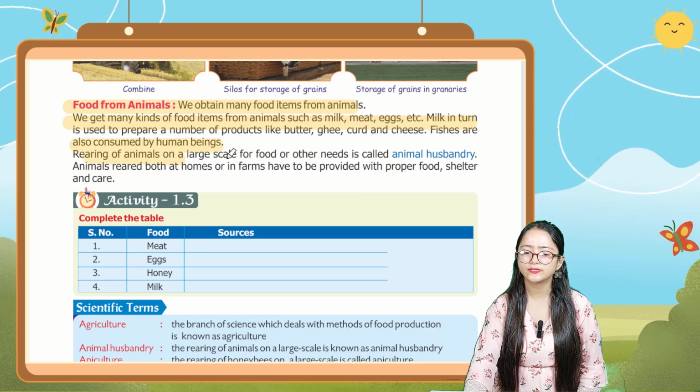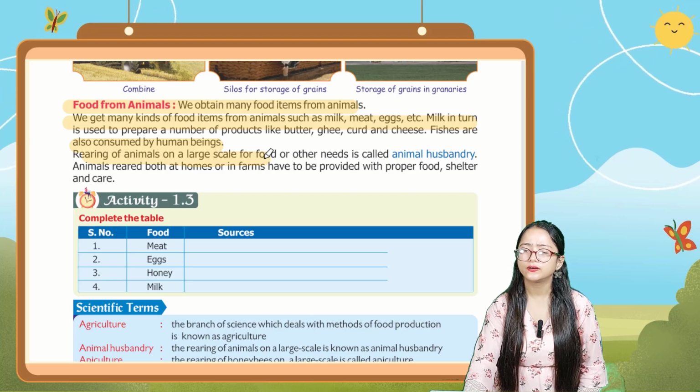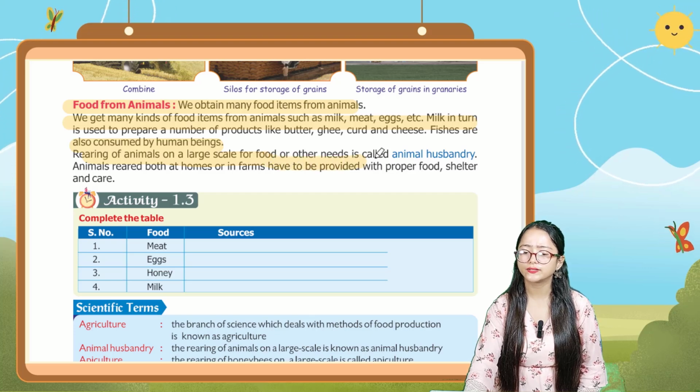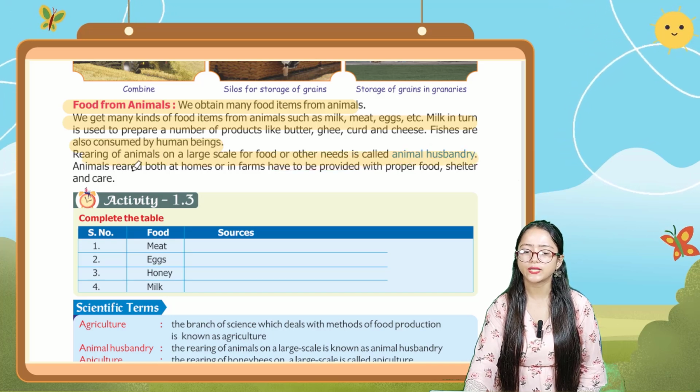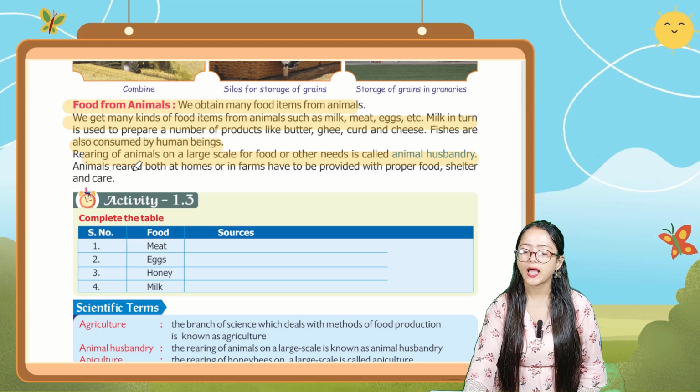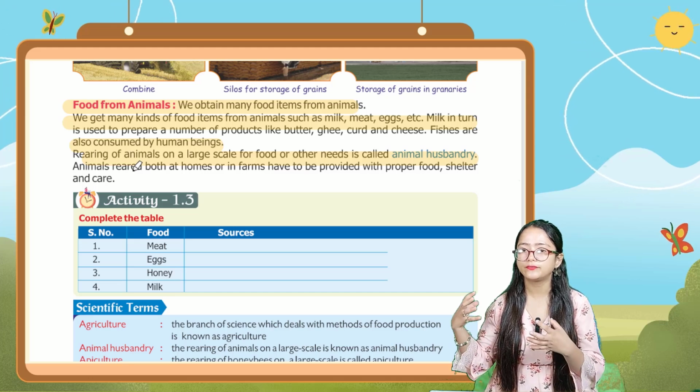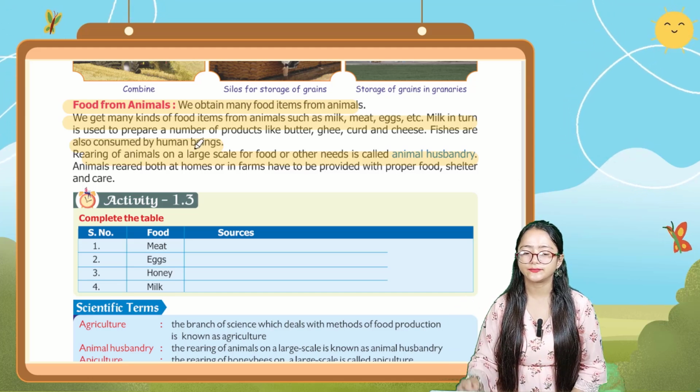Rearing of animals on a large scale for food or other needs is called animal husbandry. Animals reared both at homes or in farms have to be provided with proper food, shelter, and care.